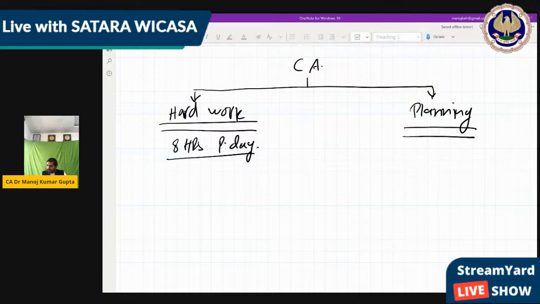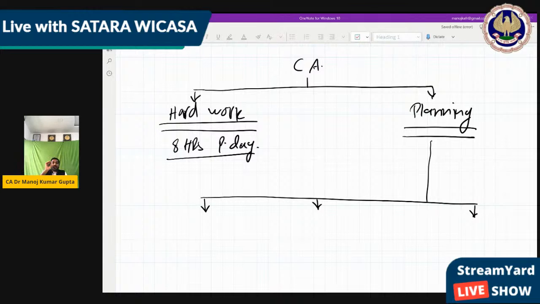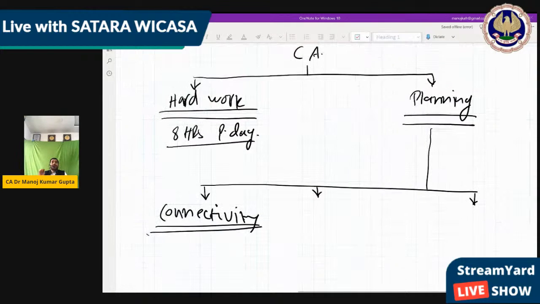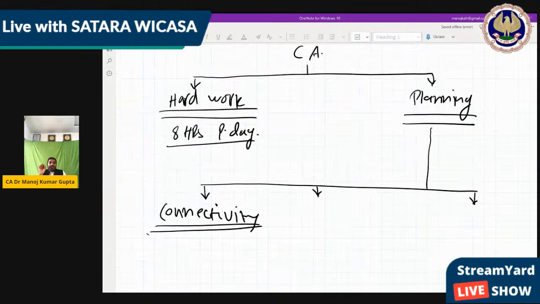What exactly is that planning? We have divided that planning into 3 parts. First is connectivity. So you can write connectivity. This is what you actually have to do to reduce the burden of your syllabus.